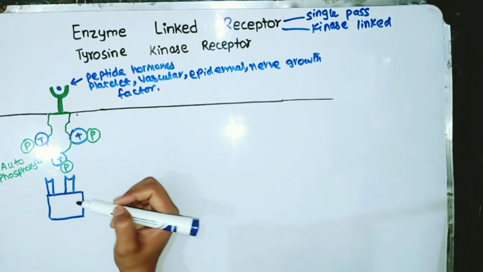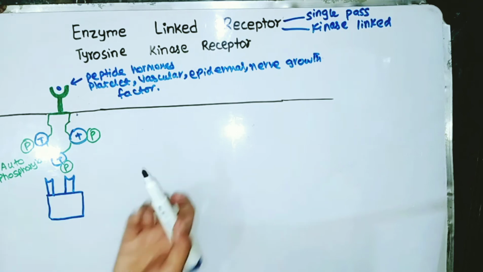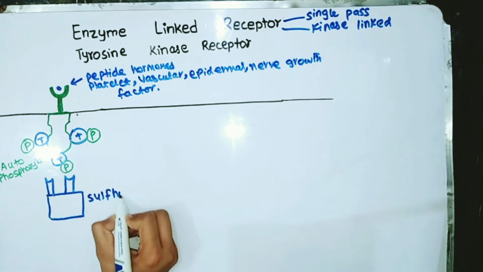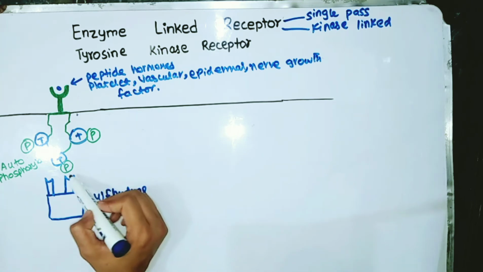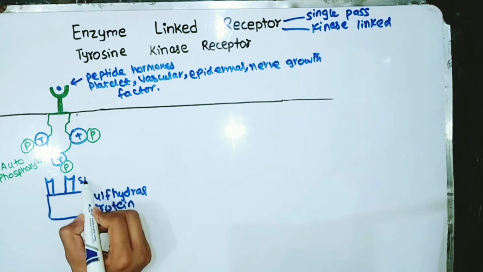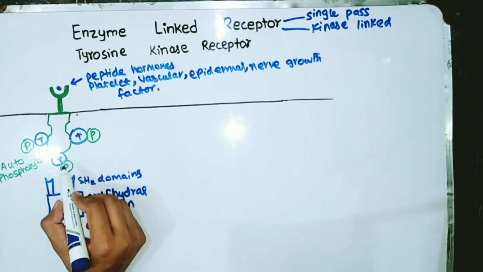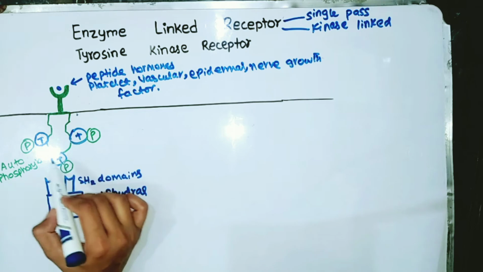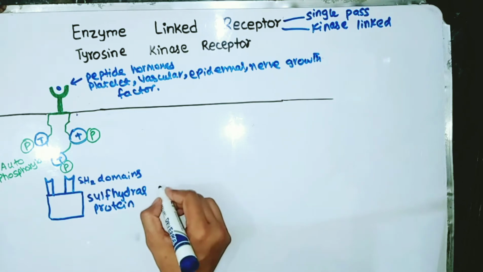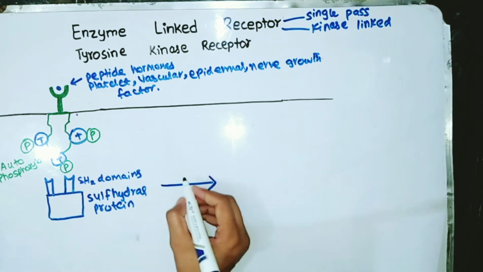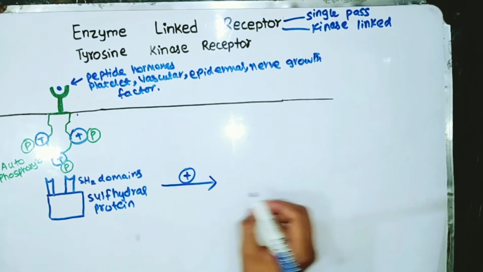It is a protein that only interacts with the phosphorylated tyrosine residues of the tyrosine kinase receptor through its SH2 domains. This leads to the activation of another protein known as son of sevenless protein,